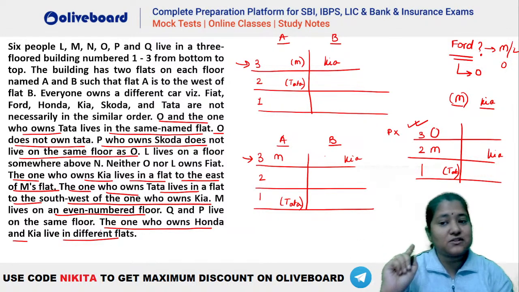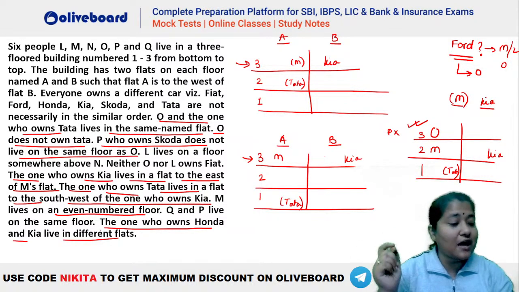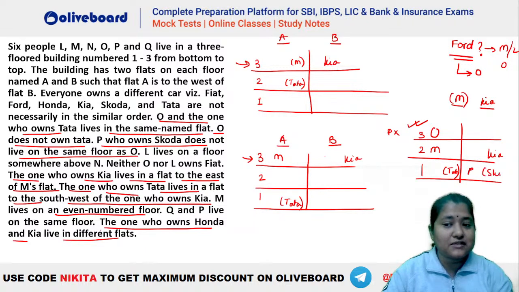So P has to be Skoda, right? So where will P Skoda come? You can see P Skoda cannot be on floor number 2 also. That's not possible. On floor number 1 there is only one possibility, that is P and Skoda here, isn't it? So this will be your P and Skoda. Okay, that is done. So now you can see this is the kind of situation that we are getting. So we have placed 3 people and 3 cars.